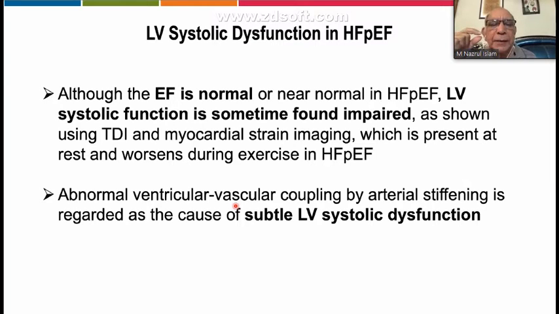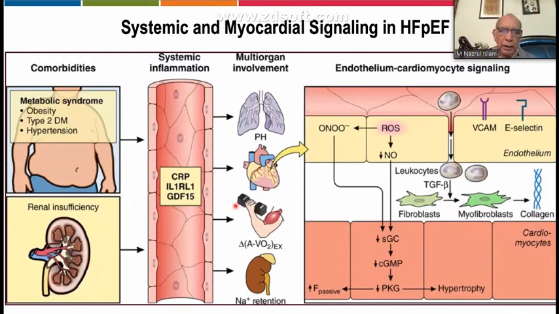So this is left ventricular reserve. Sometimes ejection fraction is normal or near normal, but systolic function is sometimes found abnormal. So this is not only diastolic dysfunction; though not very common, many of the patients in this group may have some sort of systolic dysfunction, may not have overt failure, but we call it subtle left ventricular systolic dysfunction. For example, we'll come to it later.